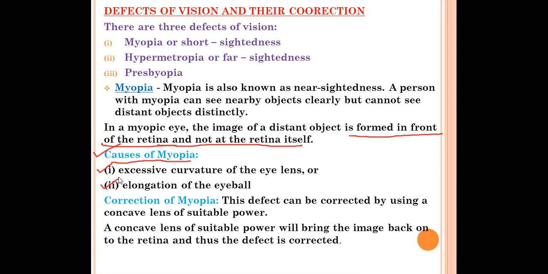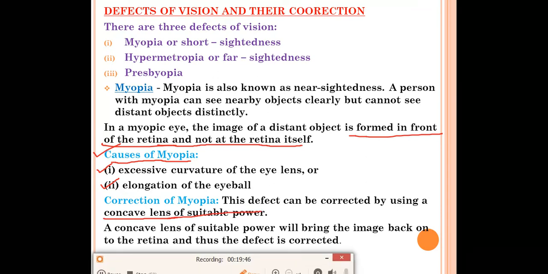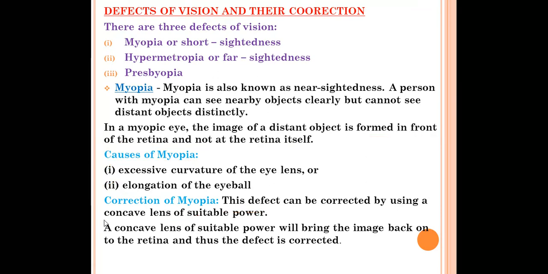Next, how can myopia be corrected? It can be corrected by using some lens. And what is the name of that lens? That lens is called concave lens. It can be corrected by using a concave lens of suitable power. So you have to remember this one. Myopia is corrected by using concave lens of suitable power.